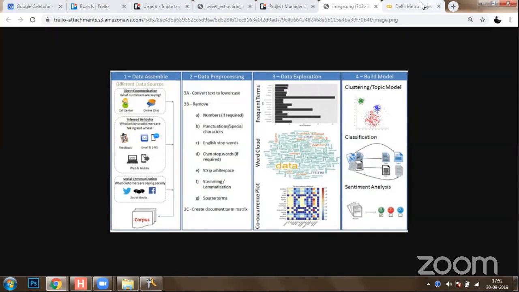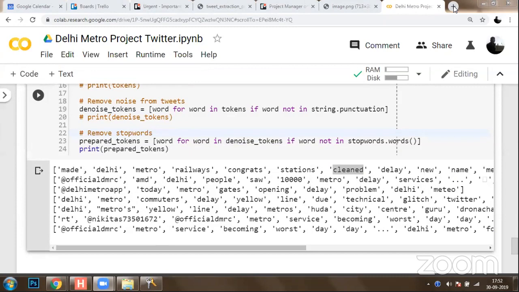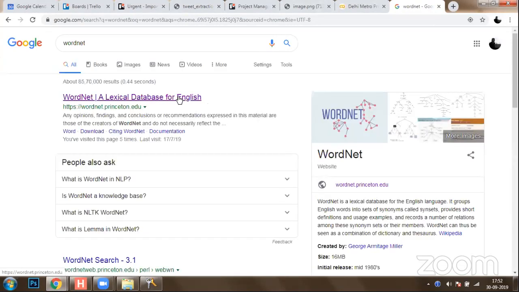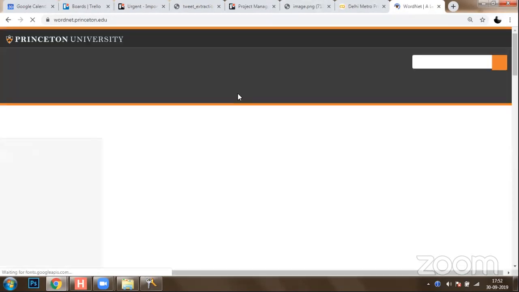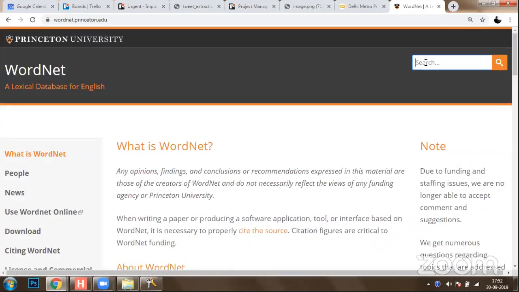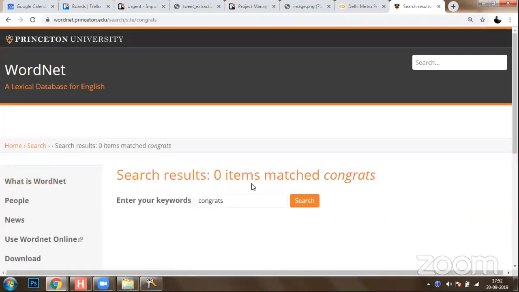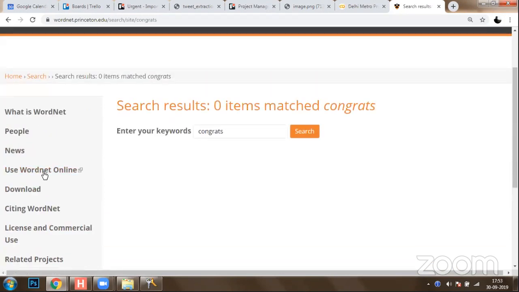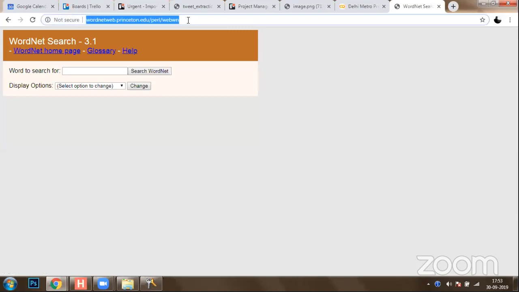For this, we will be using a library, the WordNet library. You can all explore that here. So here's the library, WordNet, a lexical database for English. Over this WordNet library, you can search for any keyword. Let's say I would like to search for congrats. Maybe there will be documentation, or use WordNet online. Here is the link, use WordNet online. Let me share that link with all of you on the Trello card.